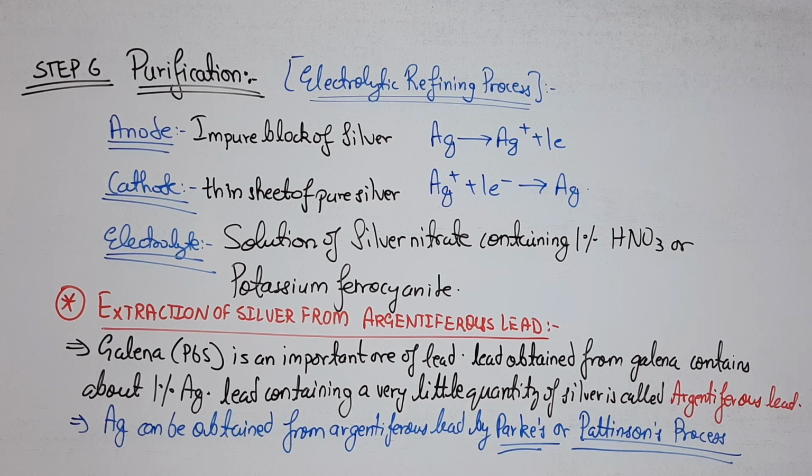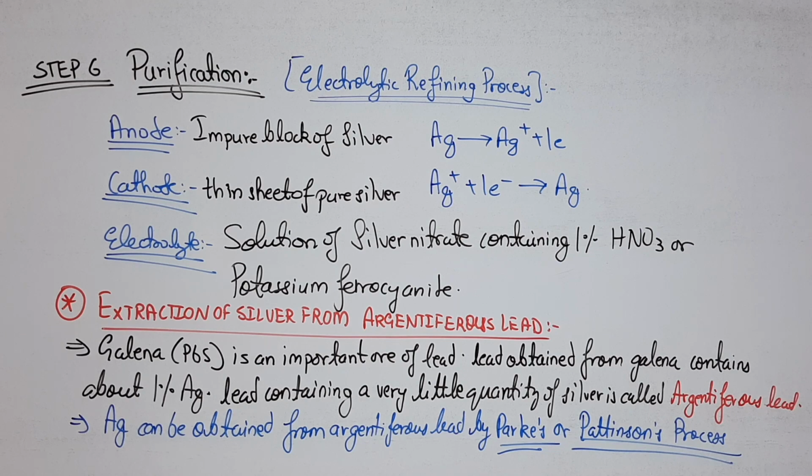Then another topic is the extraction of silver from argentiferous lead. What is argentiferous lead? I have written the definition. Galena, which is PbS, is an important ore of lead, and lead obtained from galena contains about 1% Ag. So this lead containing a very small quantity of silver is called argentiferous lead.